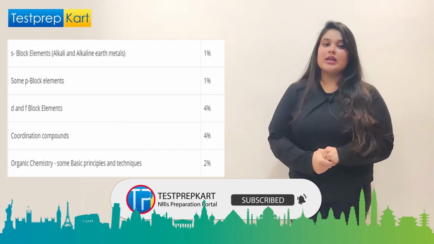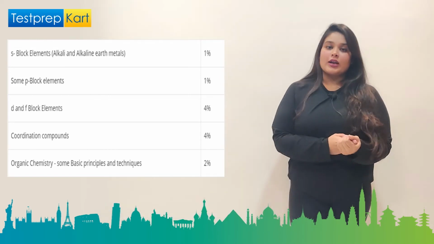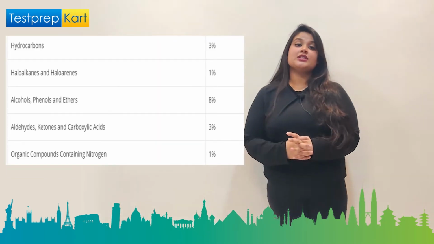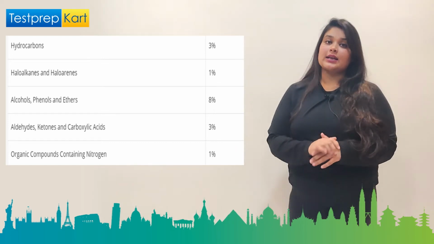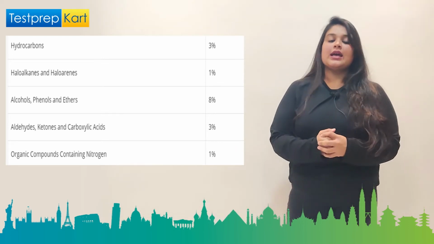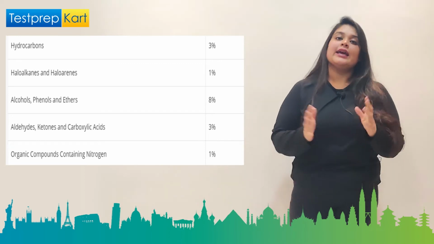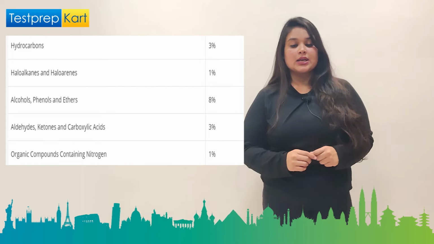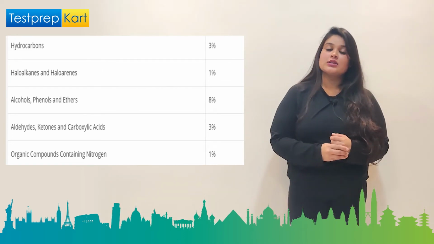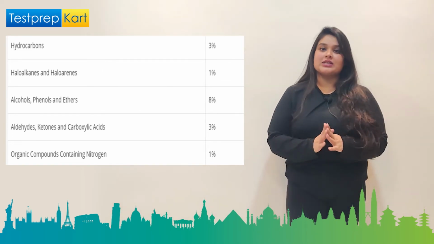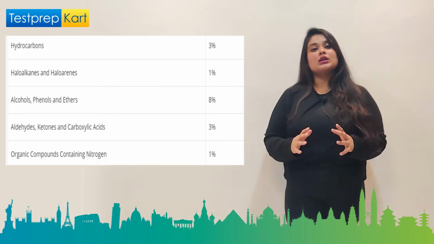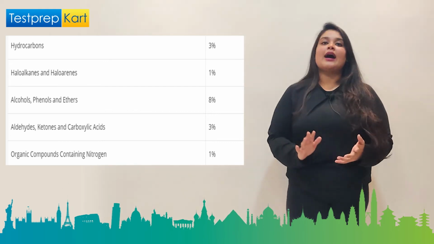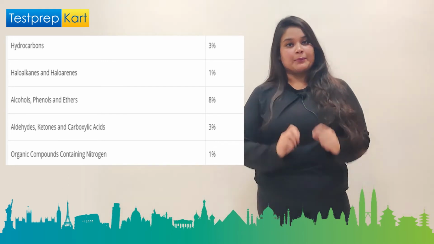Coming to organic chemistry, the IUPAC, the general organic chemistry holds 2%. Hydrocarbons, in which you study about alkanes, alkenes and alkynes, holds 3%. Haloalkanes and haloarenes, in which you learn very important naming reactions, holds 1%. Alcohols, phenols and ethers hold a huge 8%, which means you have to focus more and more on alcohols, phenols and ethers. You don't have to leave anything from this chapter.